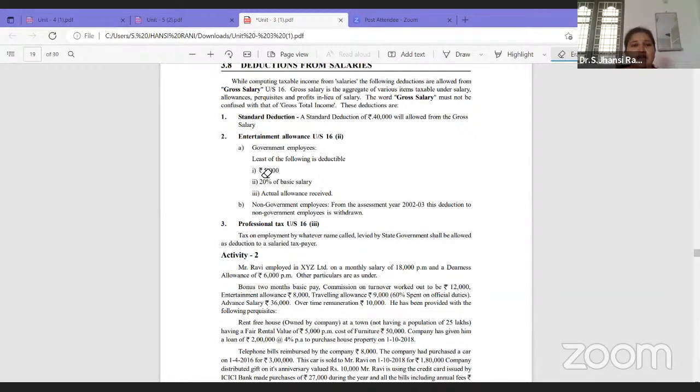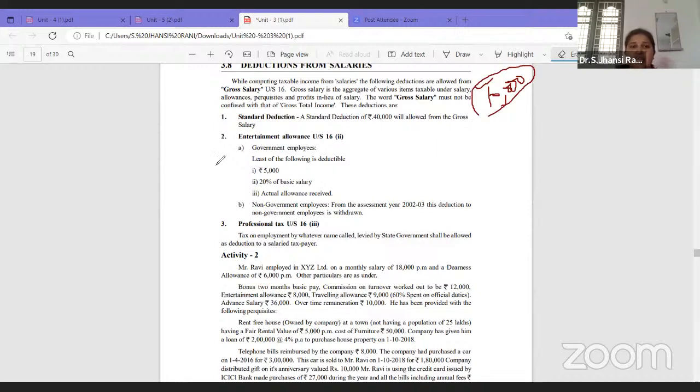How to deduct? 5,000 rupees, 20% of basic salary, or the actual allowance received. For example, if I am a government employee receiving 10,000 per annum towards entertainment allowance, first I will write it under the second head, allowances, add it and get the gross salary.